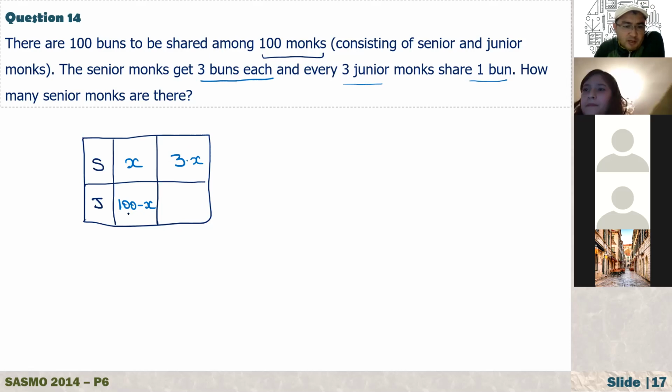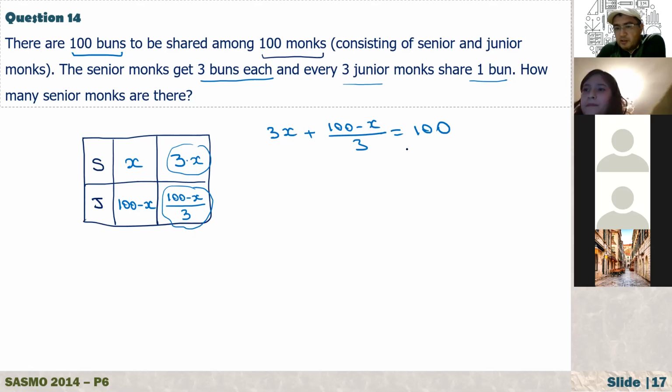That means if we have 100 minus X junior monks, how many buns do they eat? The number of people, divided by 3 because they are sharing 1 bun, right? 3 junior monks are sharing 1. And how many buns altogether do we have? 100. So 3X is the number of buns given to senior monks, and (100 minus X) over 3 is given to junior monks. Altogether, that is 100 buns. Now we need to solve this.